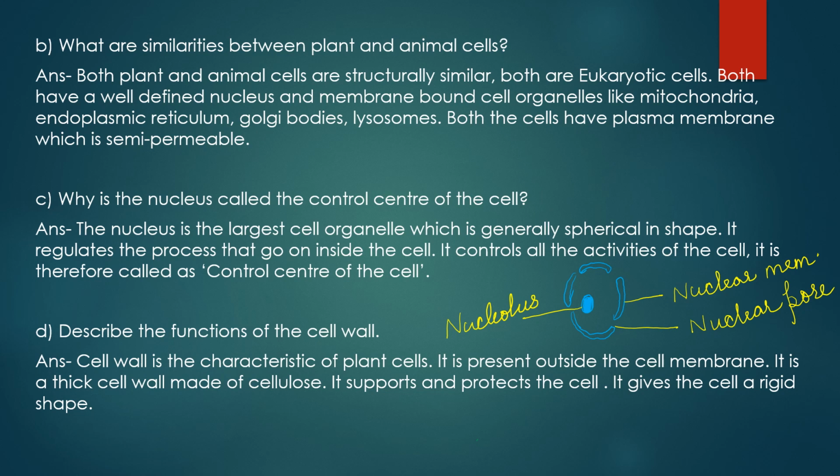Then the genetic material which is present inside is present in the form of entangled threads, and they are called chromatin material, on which genes are present, and they are responsible for the transfer of characters from the parent to the offspring.